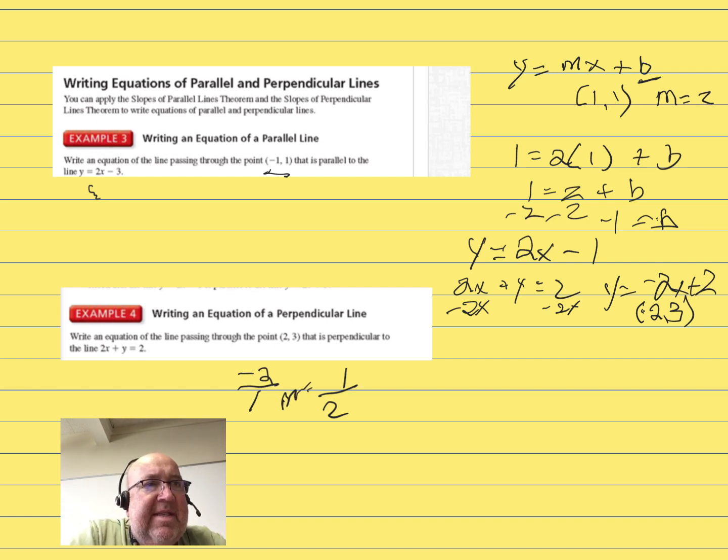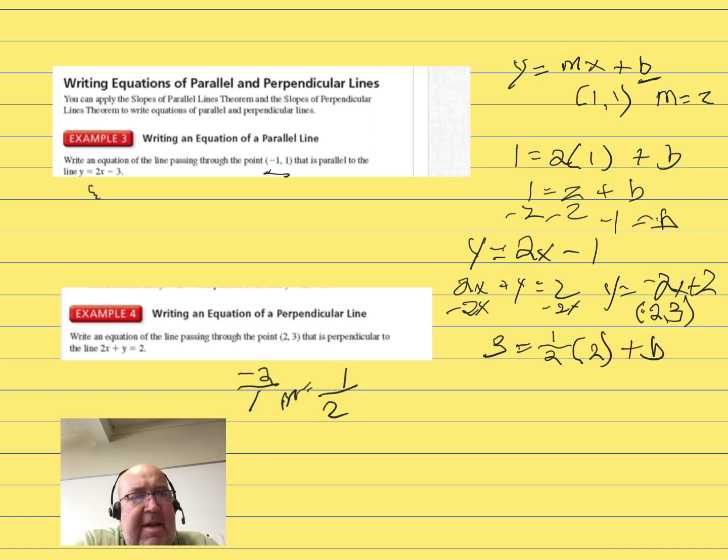We're going to do that same substitution we did before. We're going to take our y value here is going to be equal to our m, our slope, times the x value of our pair, plus b. So we're going to get 3 is equal to 1 plus b.